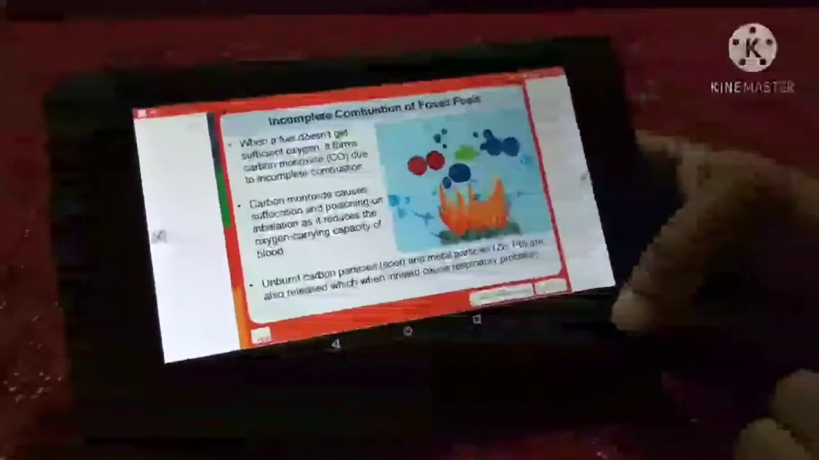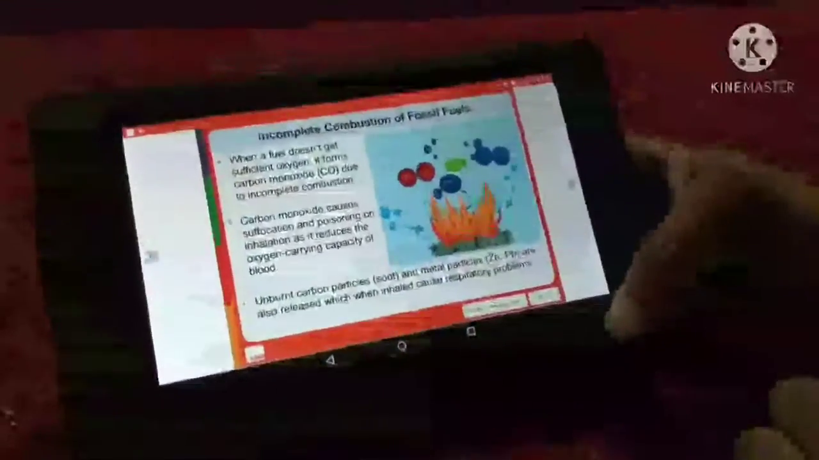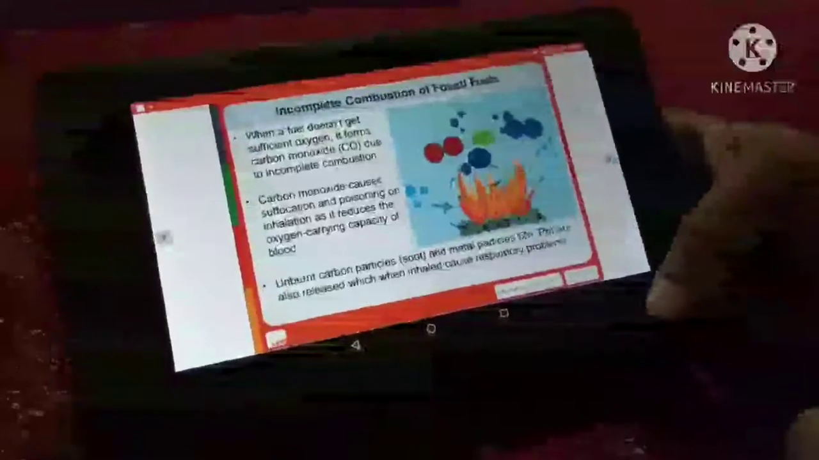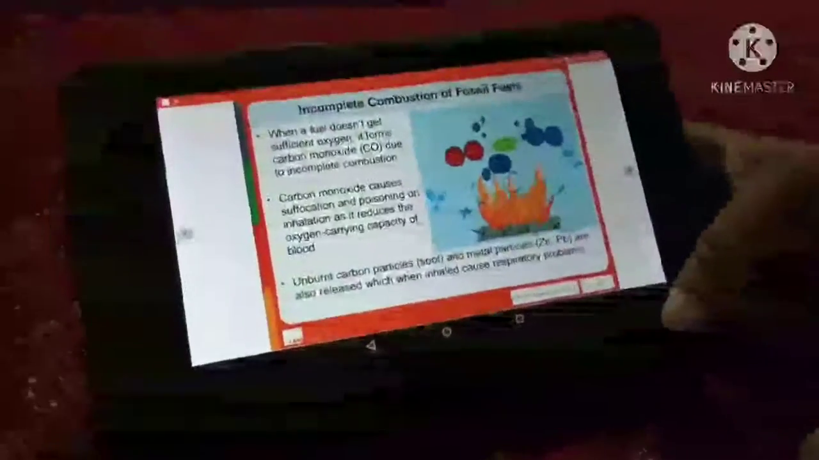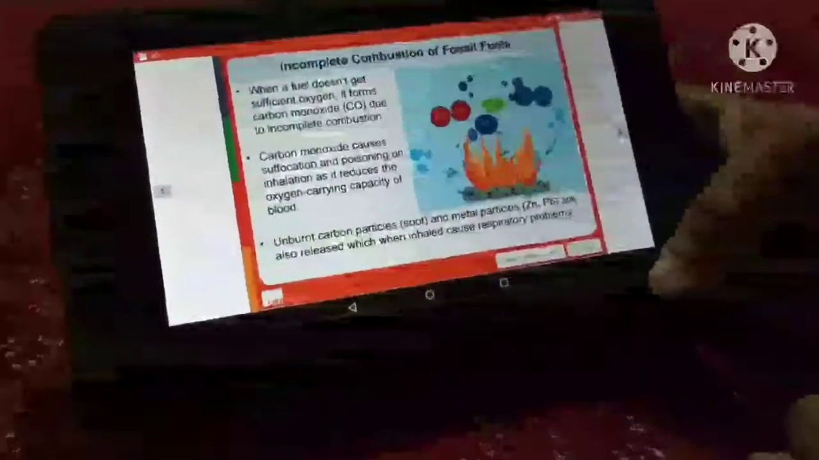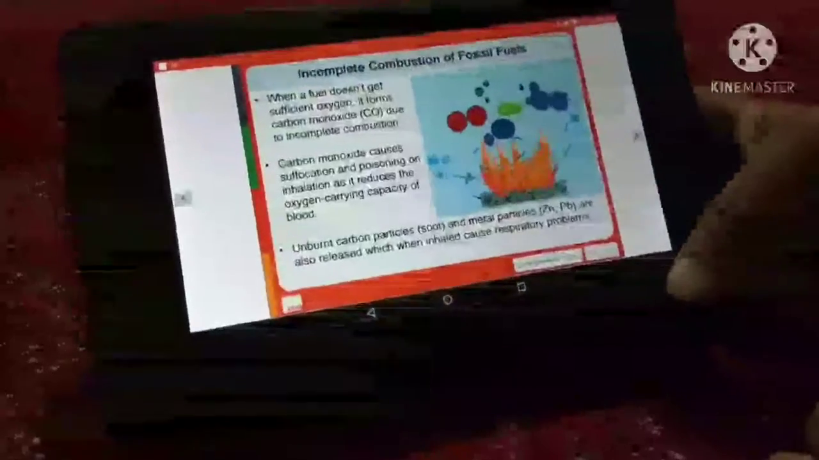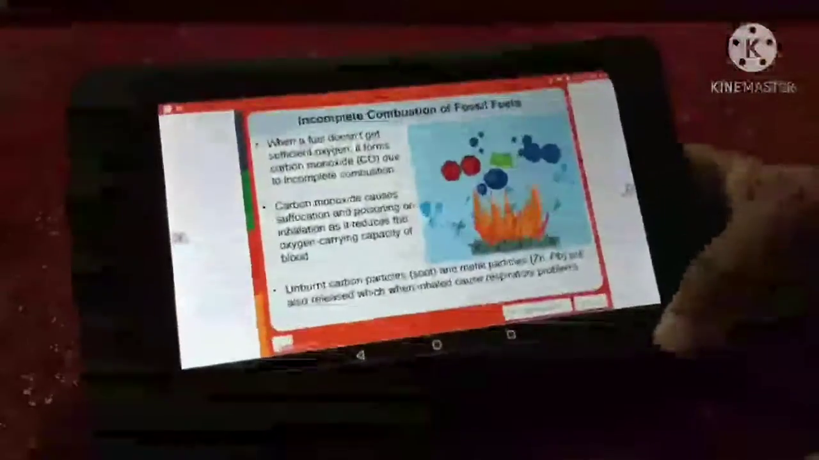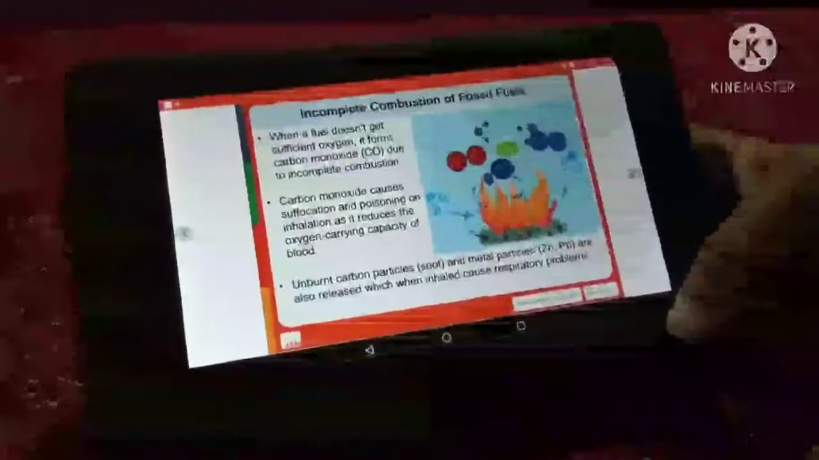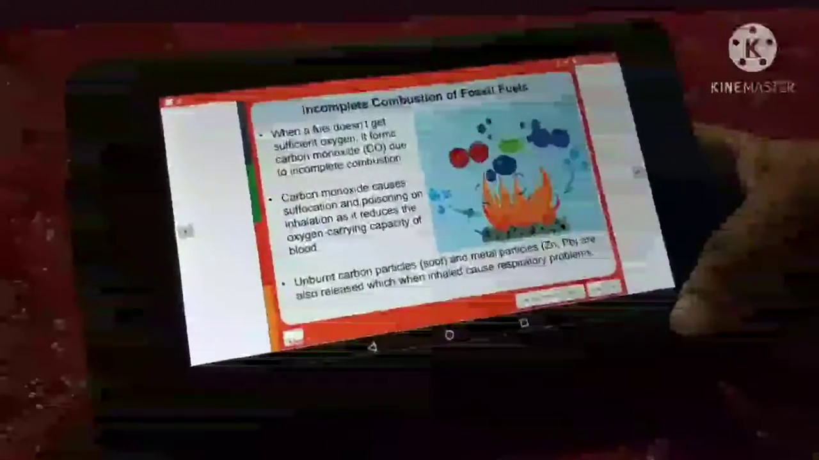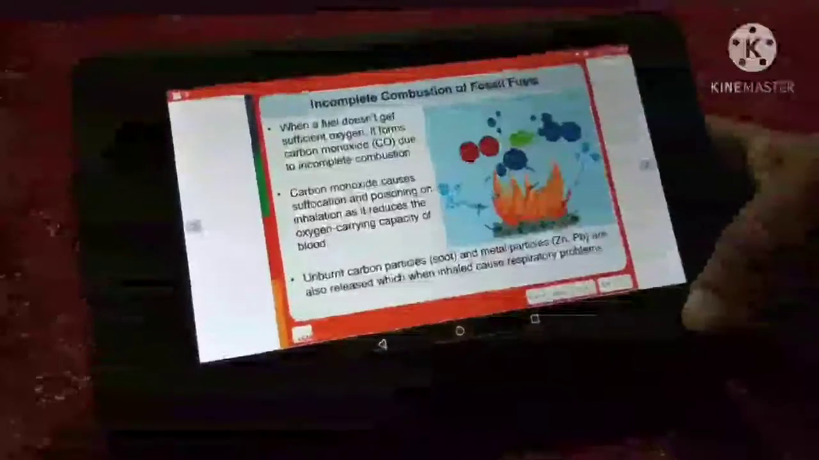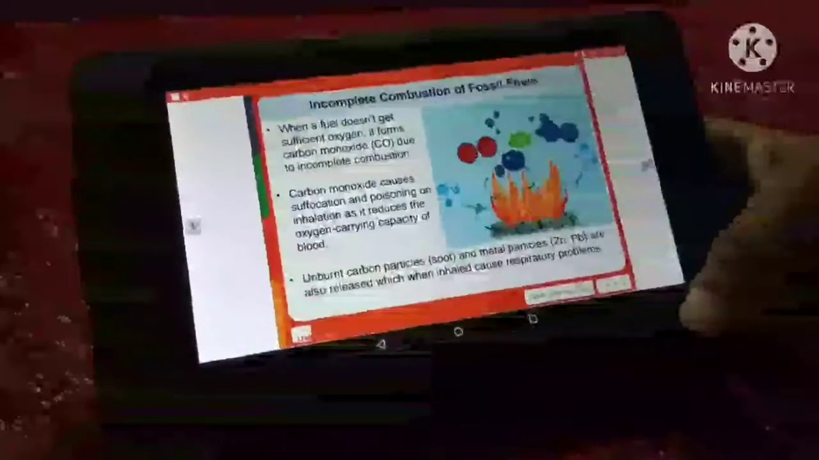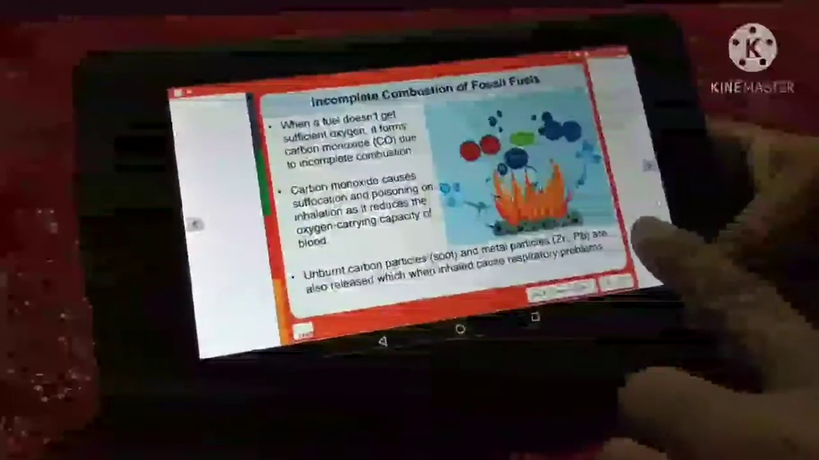Carbon monoxide causes suffocation and poisoning on inhalation, as it reduces the oxygen carrying capacity of the blood. Unburned carbon particles, that is soot, and metal particles like Zn and Pb, zinc and lead, are also released, which when inhaled cause respiratory problems.